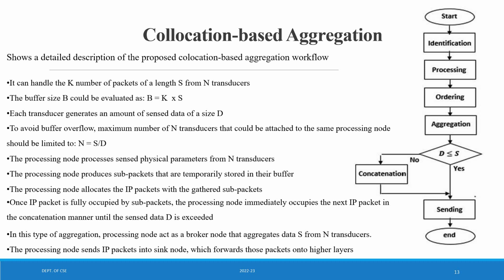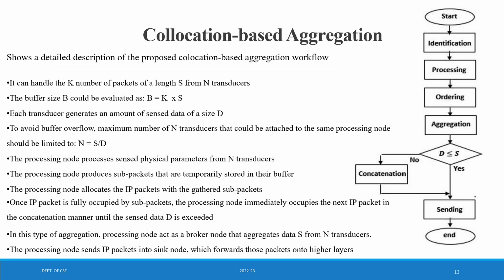The processing node processes sensed physical parameters from n transducers. The processing node produces sub-packets that are temporarily stored in its buffer. The processing node allocates the IP packets with the gathered sub-packets. Once an IP packet is fully occupied by sub-packets, the processing node immediately occupies the next IP packet in the concatenation manner until the sensed data D is exceeded.